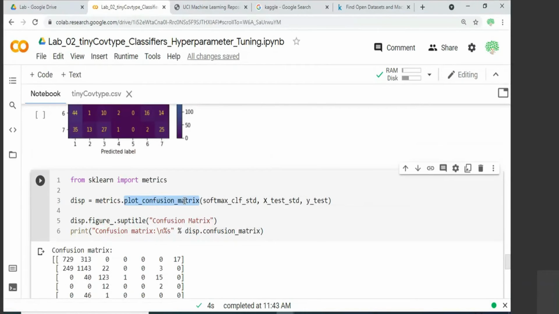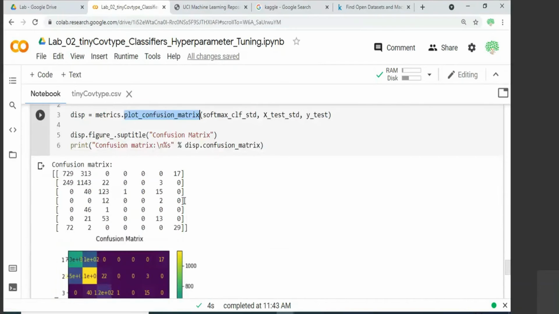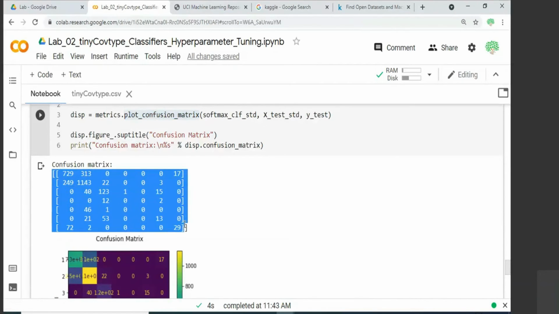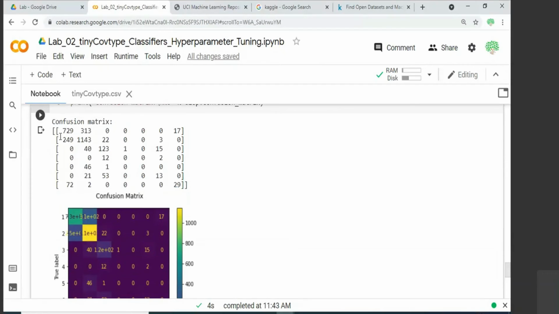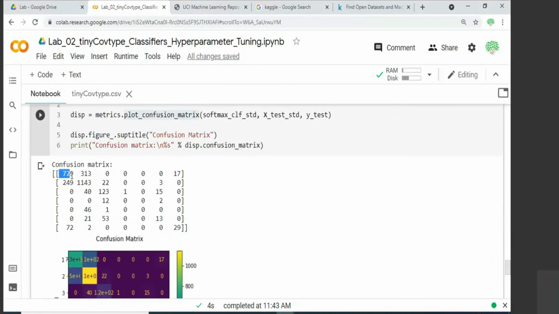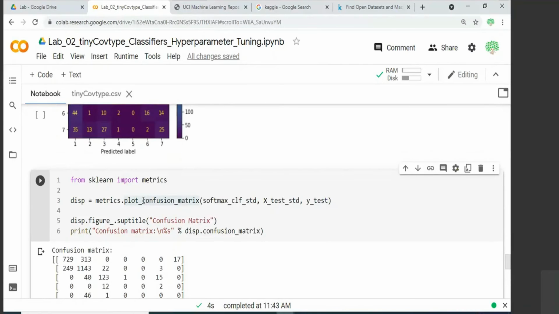Similarly, you can try it for the standard scaled as well. So this will help you understand the classification accuracies. Think that this is the true correct classification. All that along the left to right diagonals are correct classifications. And you can see 729 samples belonging to class label 0 is correctly classified. So that is what you should understand from here.